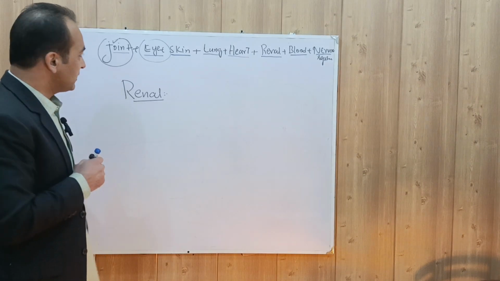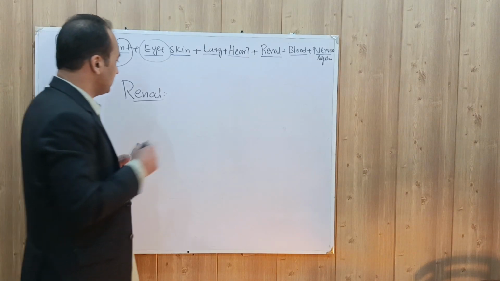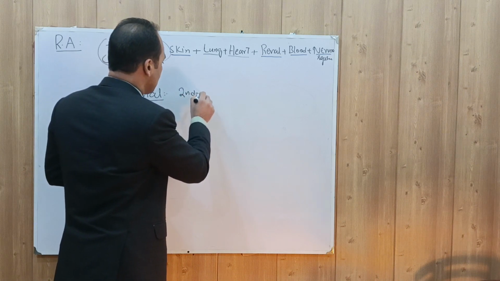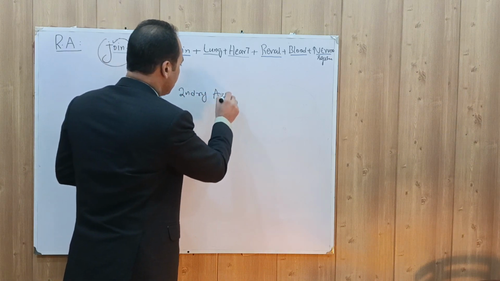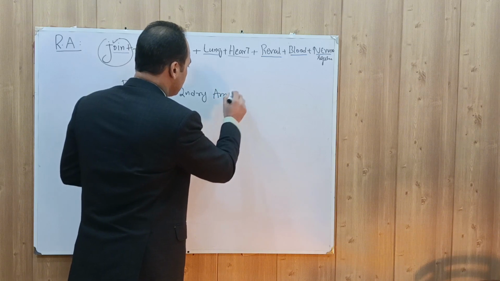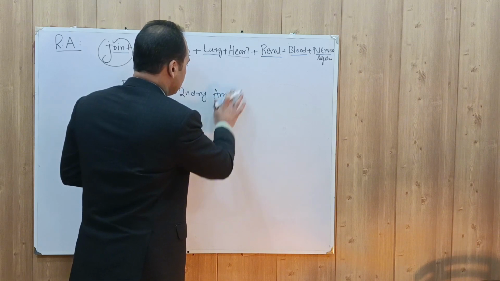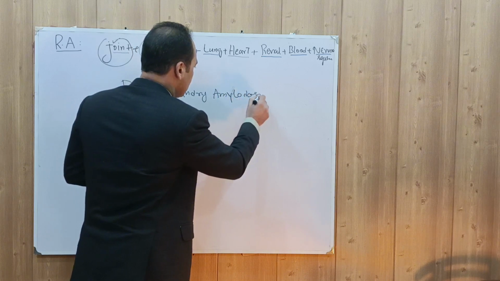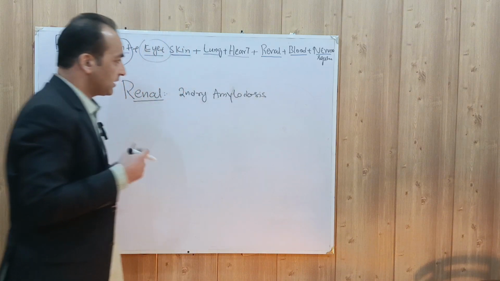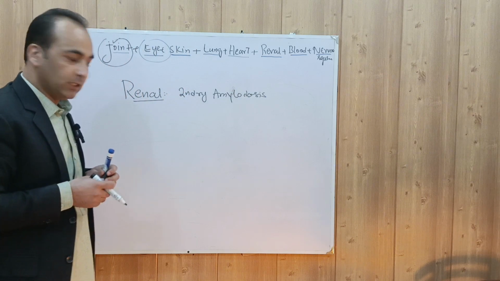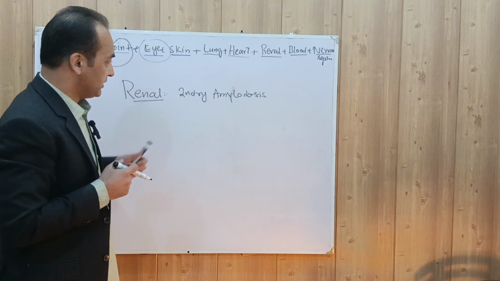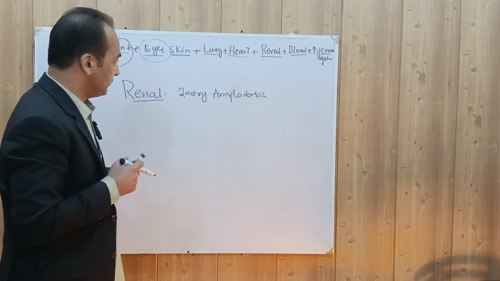The renal manifestations of rheumatoid arthritis include secondary amyloidosis. Since rheumatoid arthritis is a chronic inflammatory condition, and any chronic inflammation can cause amyloidosis, that will be secondary amyloidosis.